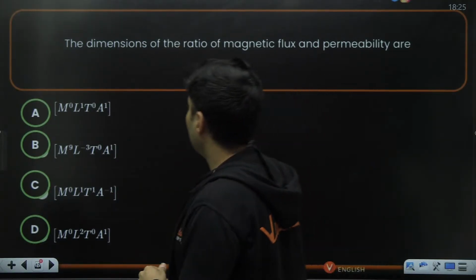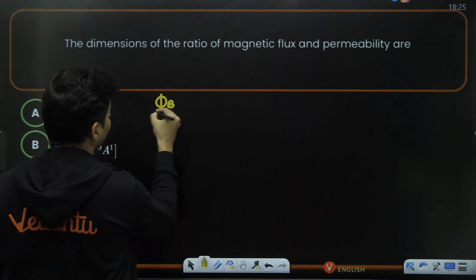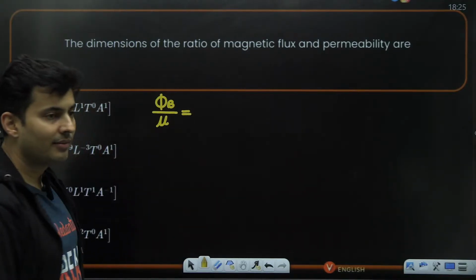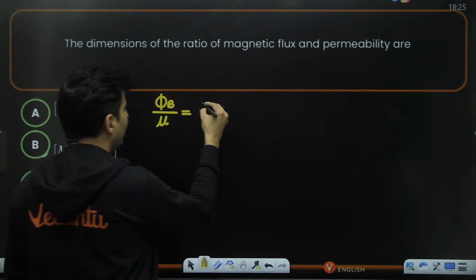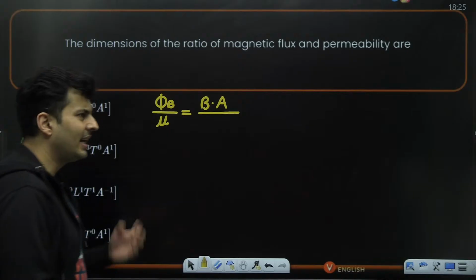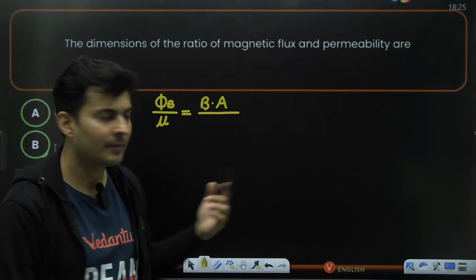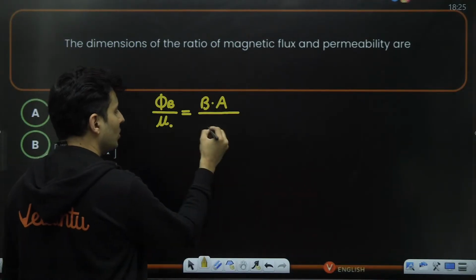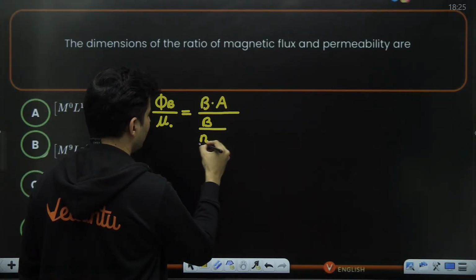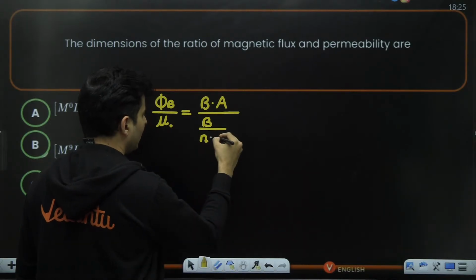So, what is magnetic flux and permeability? How do we find this particular thing? Magnetic flux is magnetic field into area. Mu, I can write it as, guys, magnetic field inside a solenoid is mu naught Ni. So instead of mu naught, I can write it as magnetic field by number of turns per unit length, which is small n, into I.